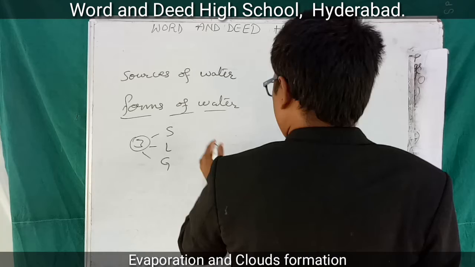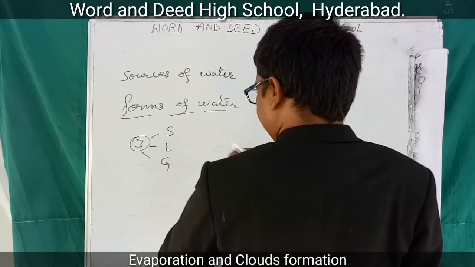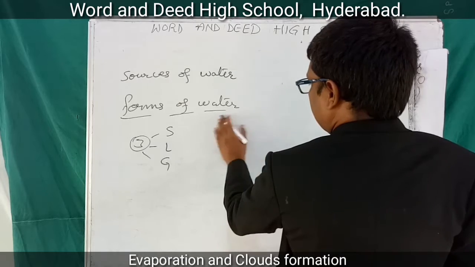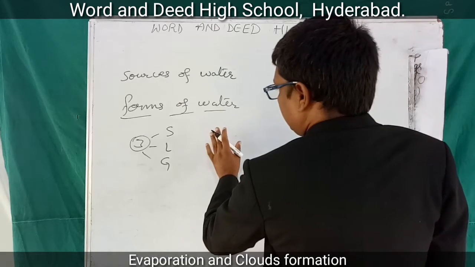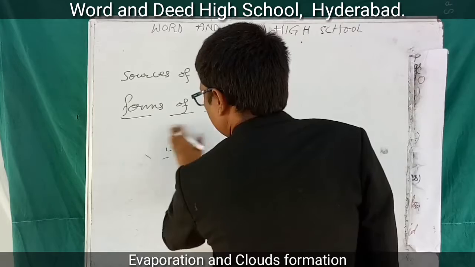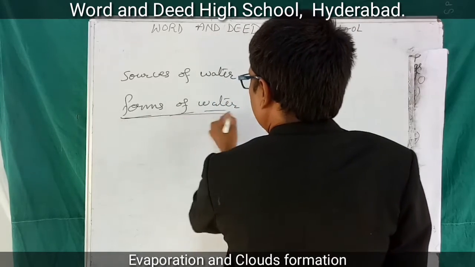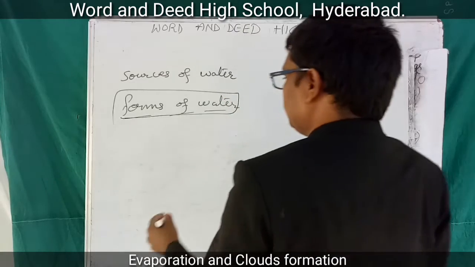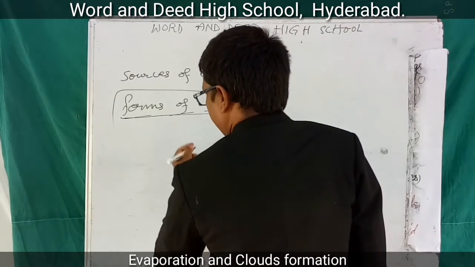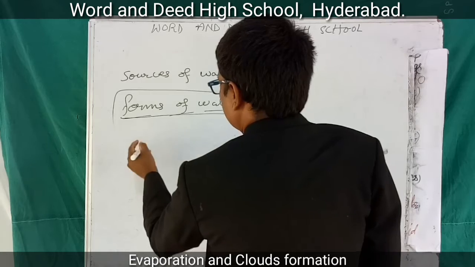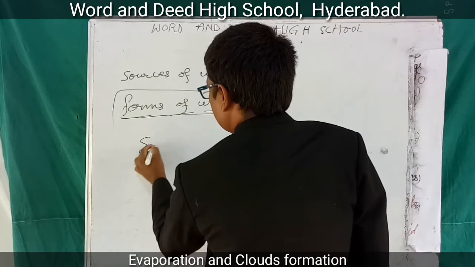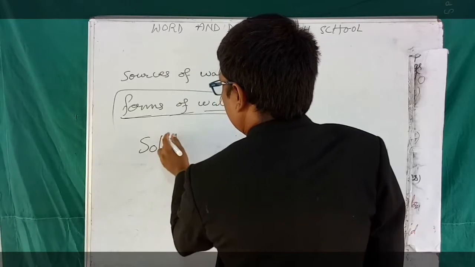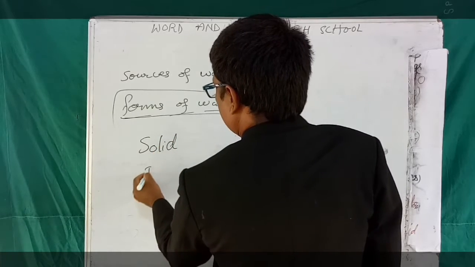Students, I want you to understand here, the water is available in 3 forms. Let me write it in an equation form. I want to write solid, liquid, gases.